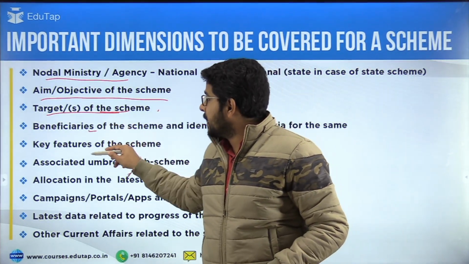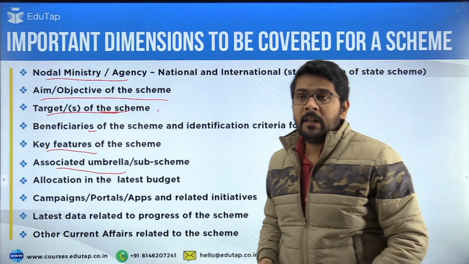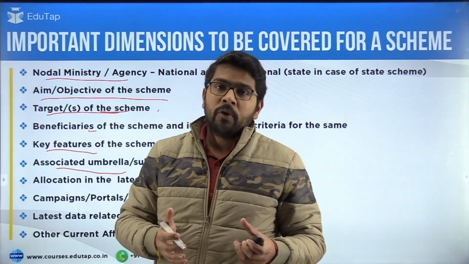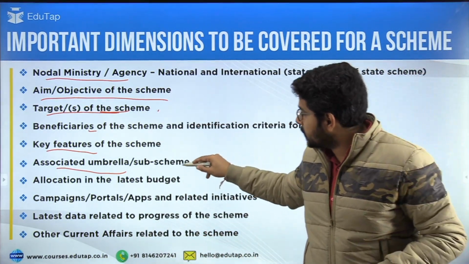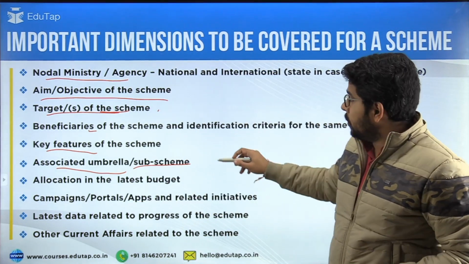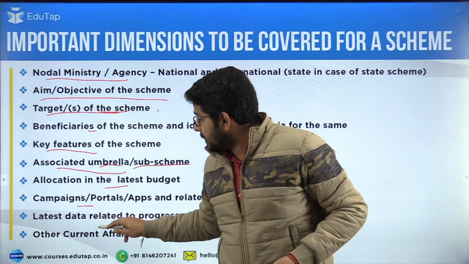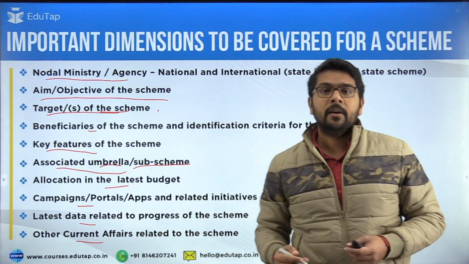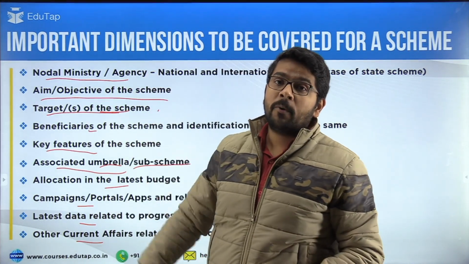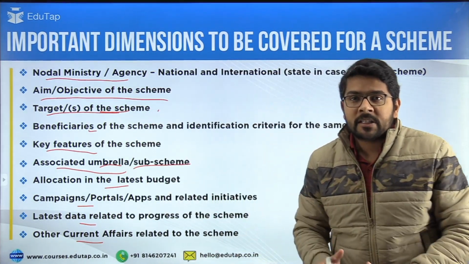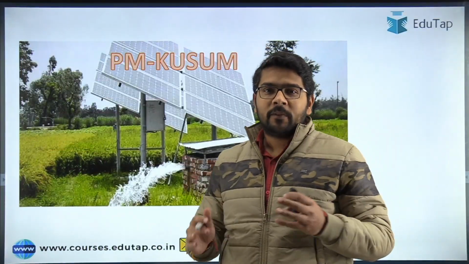Then beneficiaries, key features of the scheme, associated umbrella or sub schemes. For example, there are 8 subcomponents under the Pradhan Mantri Kisan Sampada Yojana. So there are 8 subcomponents which we also need to cover. So not only the umbrella scheme but also the subcomponents, then allocation, campaigns, latest data and the current affairs data regarding the scheme. So these are the dimensions that you need to focus upon while preparing for the government schemes. So guys, that is all about the orientation regarding the government schemes. Now it's time to start the video of the day.